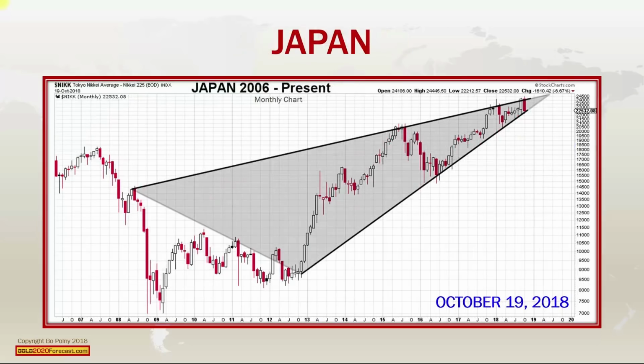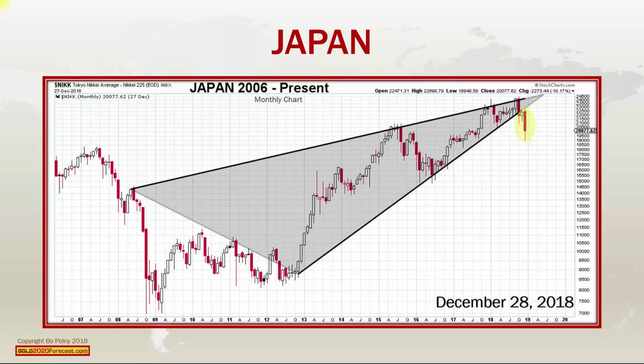Next, let's look at the chart of Japan. At that time, Japan also was trading on support and was expected to crash. You'll notice Japan also for the past 2 months broke support and has now crashed as expected.